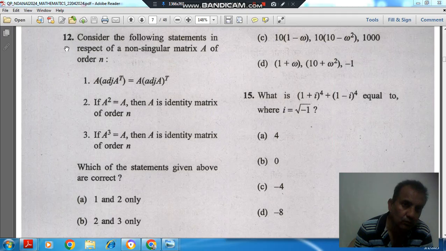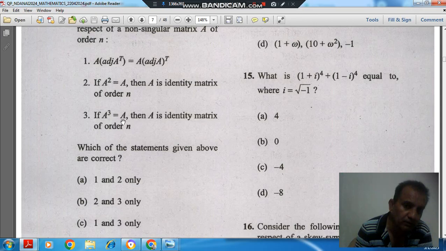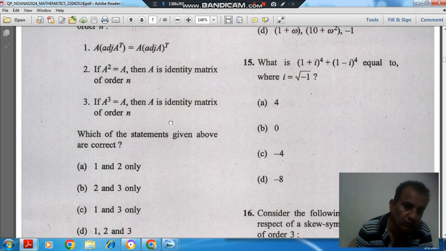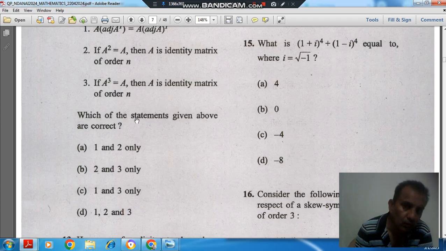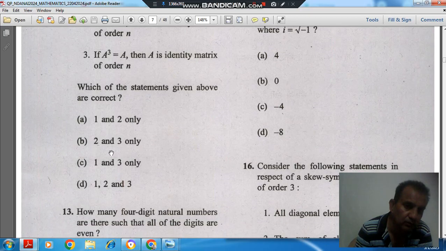Question number 12 is: consider the following statements in respect of a non-singular matrix A of order n. 1. (A adjoint A) transpose is equal to (adjoint A) whole transpose. 2. If A square is equal to A, then A is identity matrix of order n. 3. If A cube is equal to A, then A is identity matrix of order n. Which of the statements given above are correct? Option A: 1 and 2 only, option B: 2 and 3 only, option C: 1 and 3 only, and option D: 1, 2 and 3.